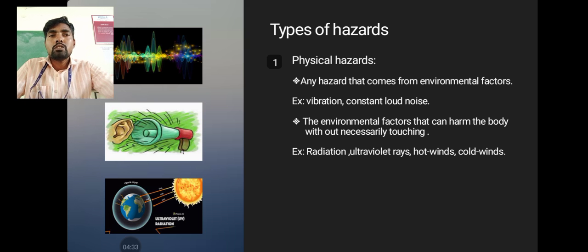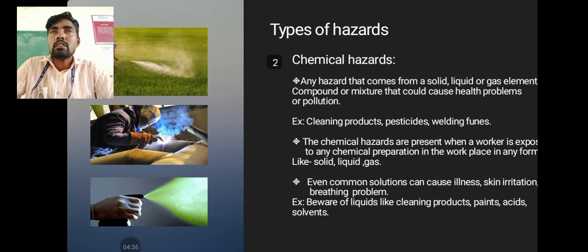Next we are studying chemical hazards. My dear students, first of all, the basic information is about chemicals. We classify chemical aspects into three types of formation: solid, liquid, or gaseous. Those are mostly the cause of pollution.